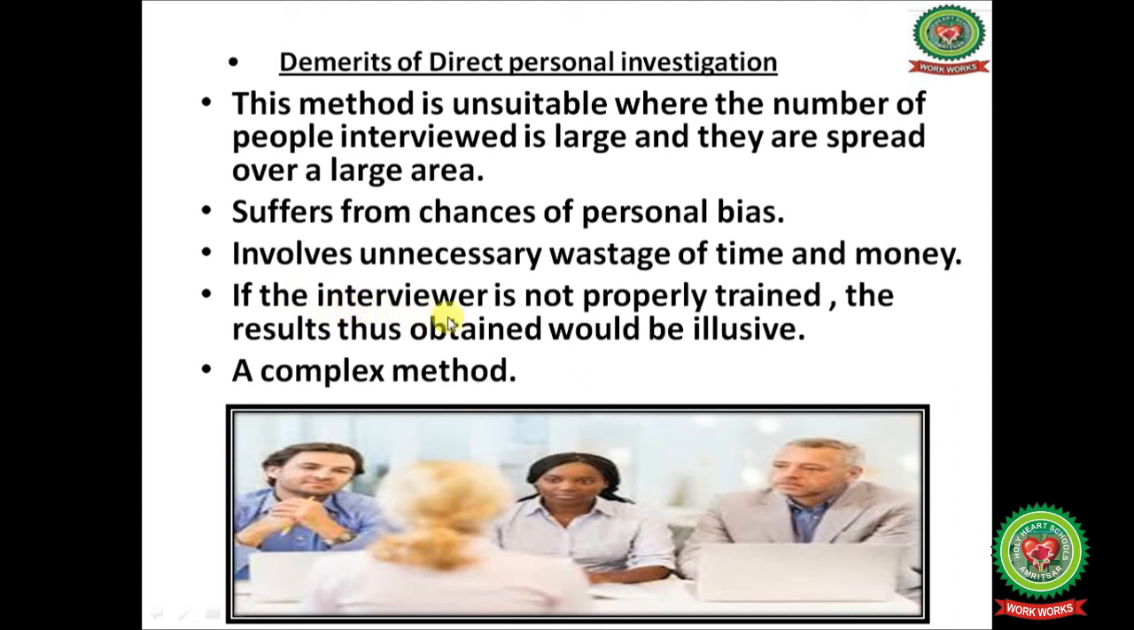If the interviewer is not properly trained, the results thus obtained would be elusive. Like if the interviewer is not trained enough to see the expressions of the informant and is unable to change his questions. So it is a complex method, direct personal investigation, as the interviewer has to be very alert while asking the questions from the persons.